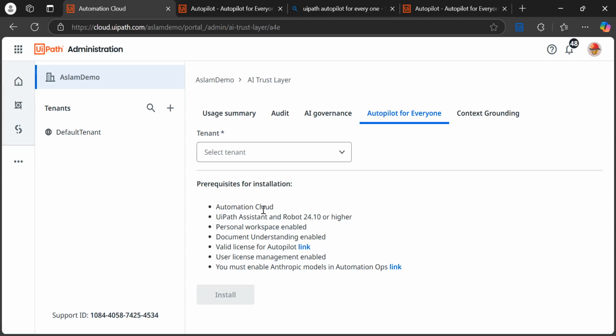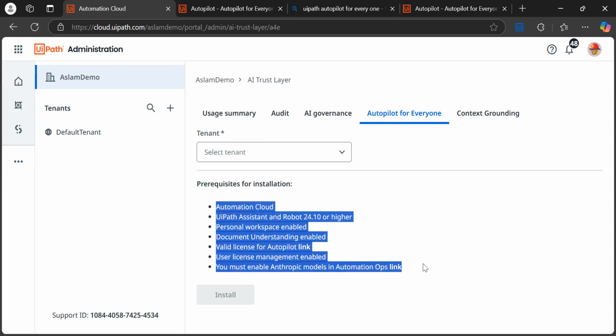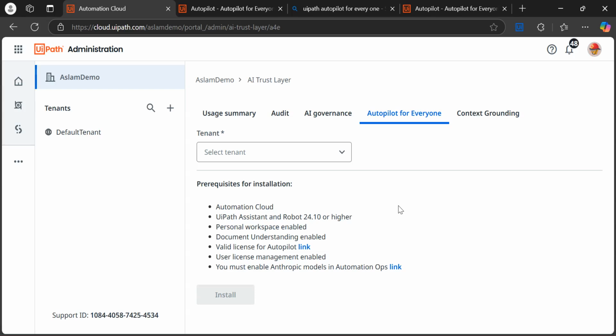For installing this, they are asking for some prerequisites, right? Like Automation Cloud is required, UiPath Assistant and Robot version 24.10 or higher, personal workspaces enabled. Do you enable it for this tenant? A valid license for Autopilot user license: when enabled, it will not be required, it will be automatically enabled. And then you must enable Anthropic's model in Automation Ops. So these are some prerequisites they already mentioned here for installing Autopilot for Everyone. Let me go one by one and I will show how to do this.